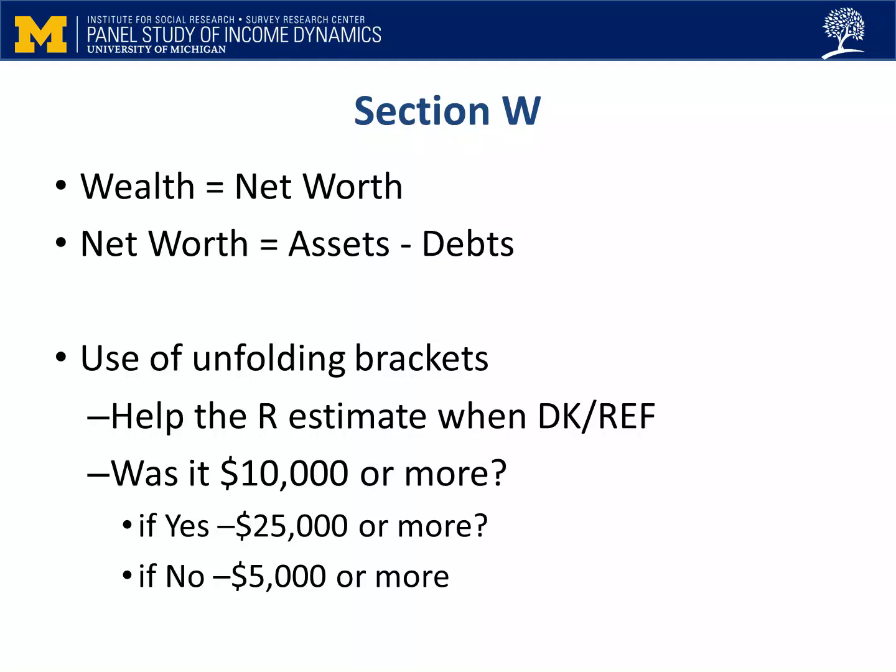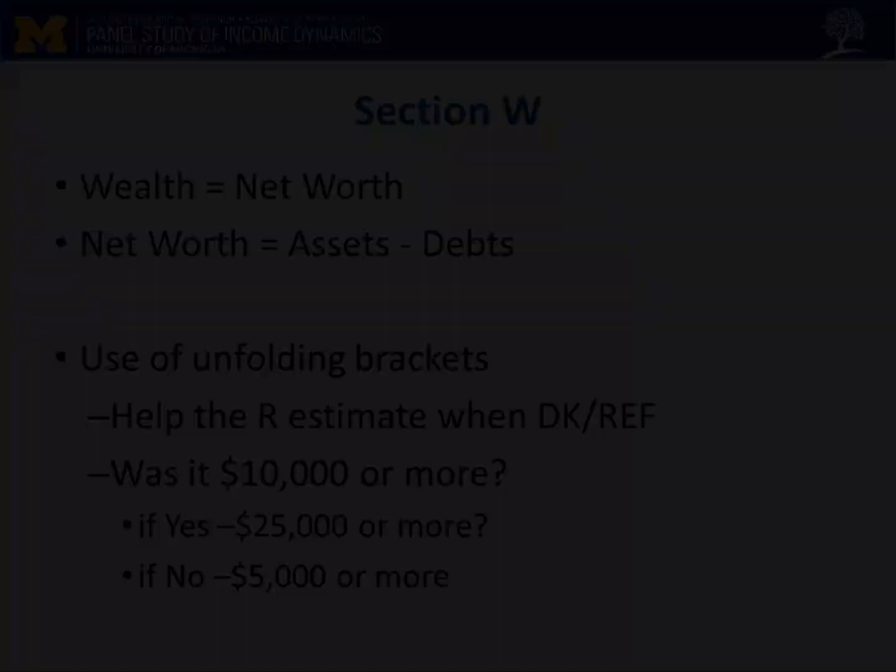If the answer is yes, then we ask a higher amount, $25,000 or more. But if the answer was no, we'd ask about a lower amount, $5,000 or more. The particular amounts we suggest are different in each question, depending on the type of asset or debt we're talking about. If at any time during these unfolding bracket questions the respondent says, "I don't know," again, the bracket questions will end and the application will move on to the next question topic.